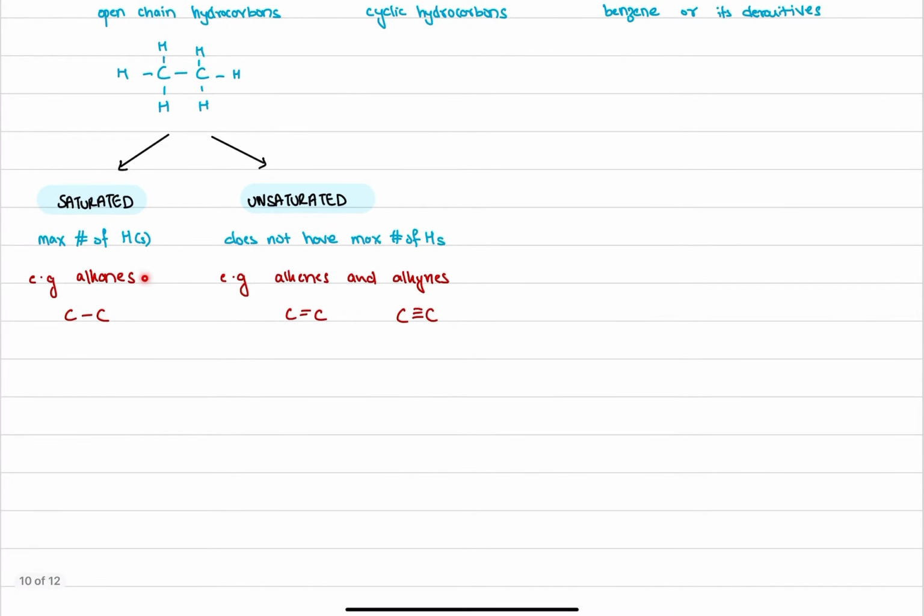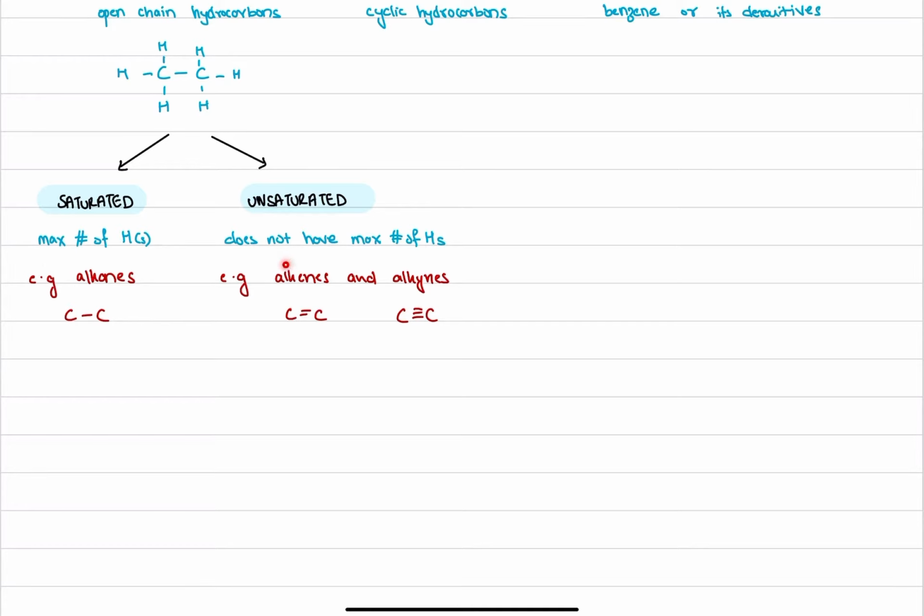Alkanes, all of them have C-C single bonds. Each carbon has at most three or at least two hydrogens attached, just like in this case over here. Every carbon in this case has a C-C single bond, and therefore every carbon has at most three hydrogens attached. If there was another C in the middle, you would have noted that it would only have two hydrogens. But the point is that we have C-C single bonds, and so we get the maximum number of hydrogens that that organic molecule can have.